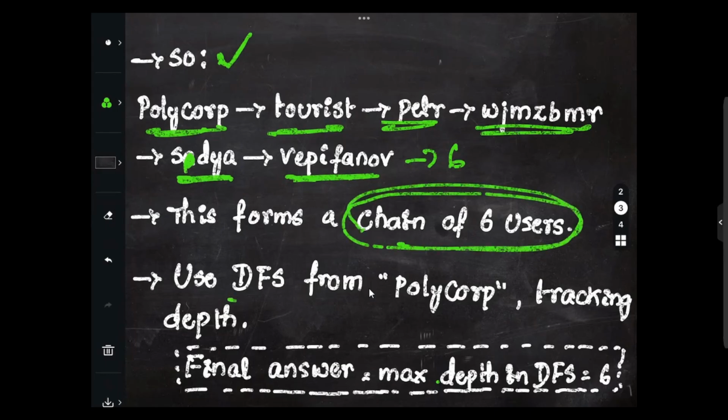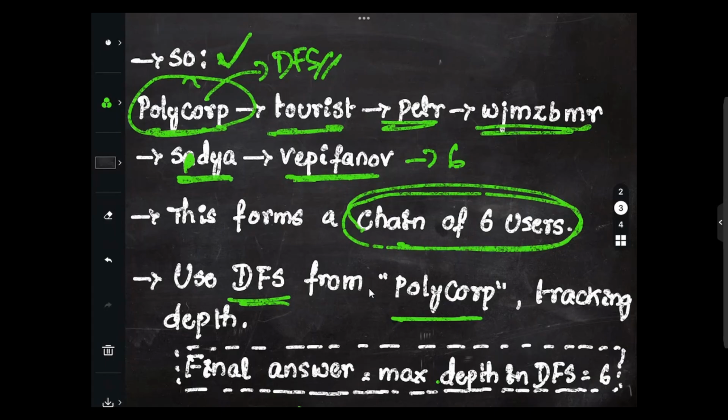So we will make use of the DFS from Polycarp, tracking the depth. Quite obviously, to track the depth, we'll be going with the DFS. For any tree problem, you can either solve it with the DFS or the BFS. We know this, right? Whenever it is focused on the depth, it is better to go with the DFS itself.